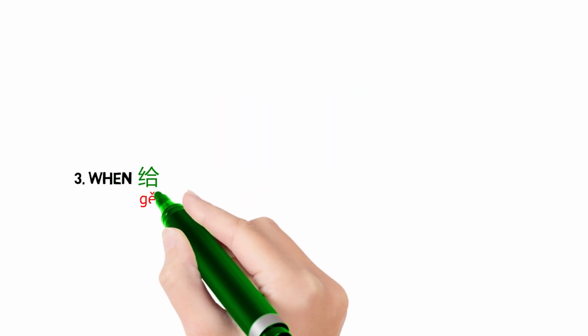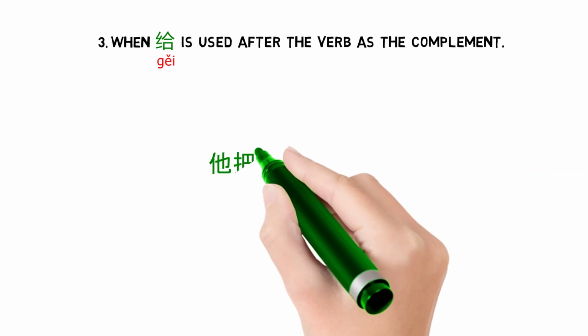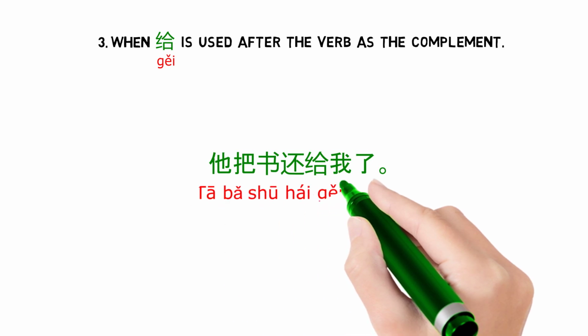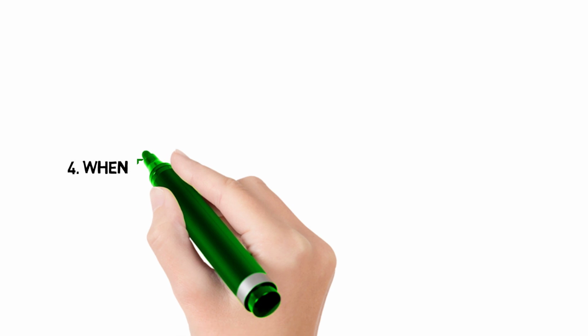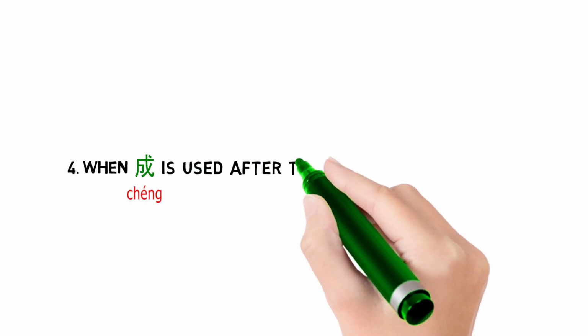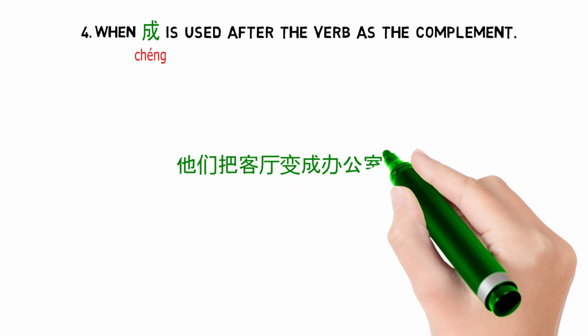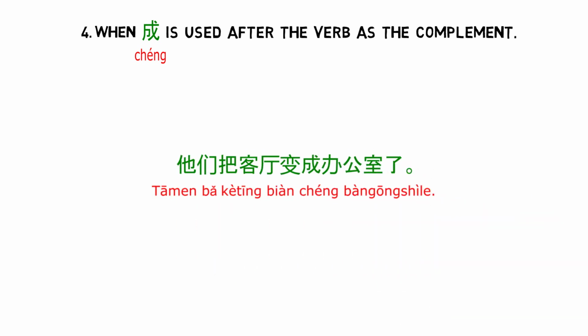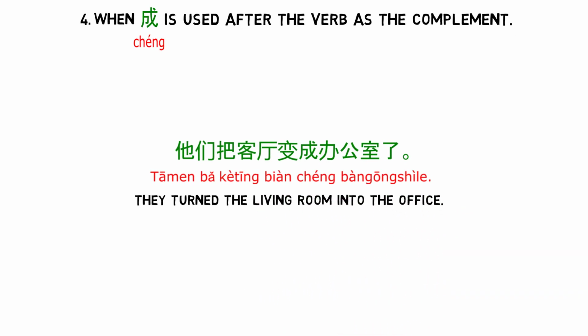When 给 is used after the verb as a complement. 他把书还给我了 He returned the book to me. When 成 is used after the verb as a complement. 他们把客厅变成办公室了 They turned the living room into the office.